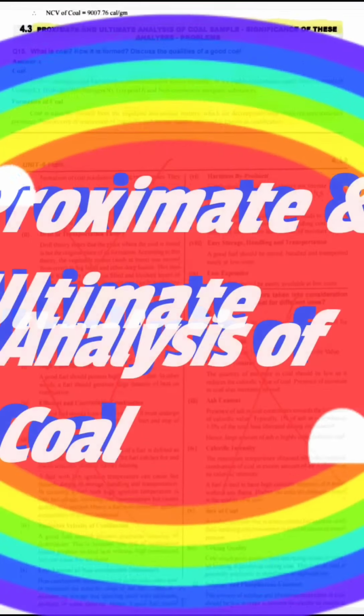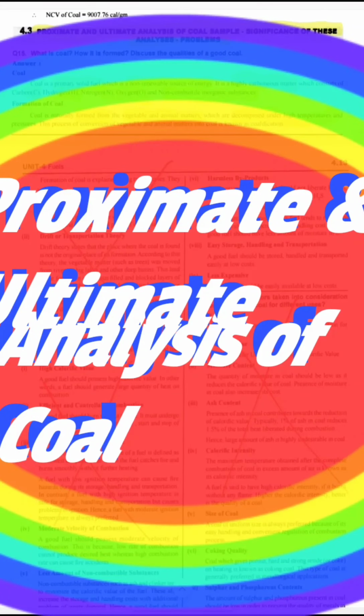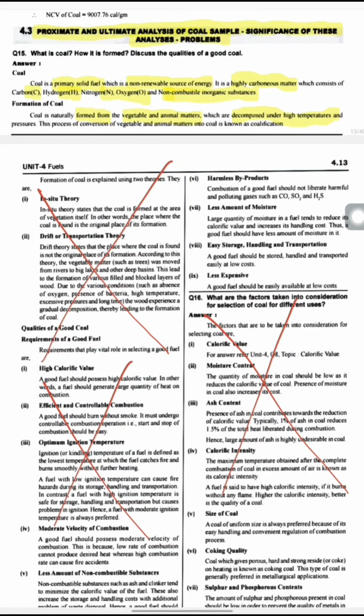I am going to explain what is proximate and ultimate analysis of coal sample and the significance of this analysis, and also related problems. What is coal? How is it formed?